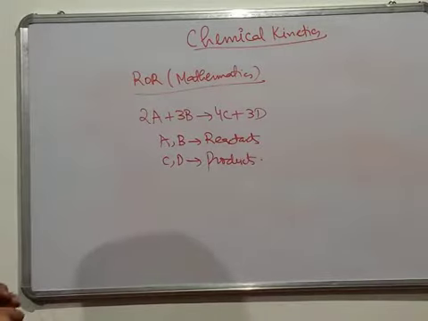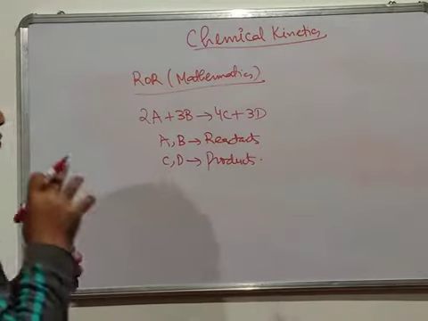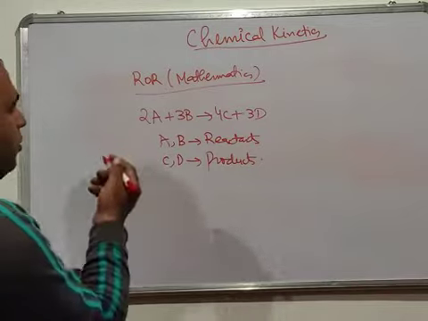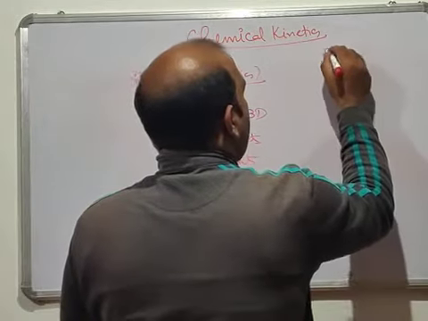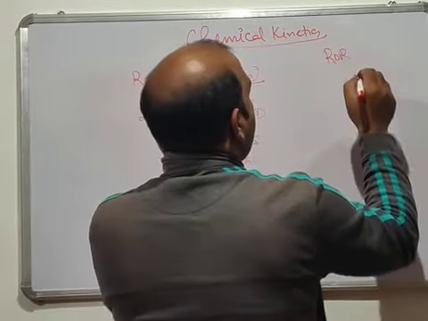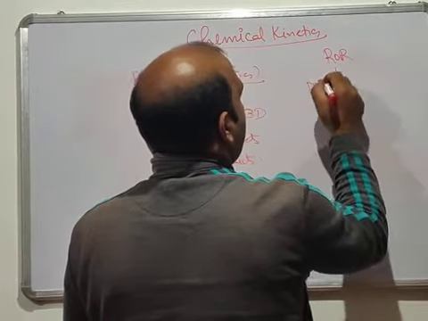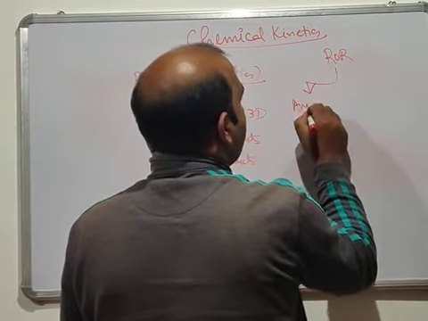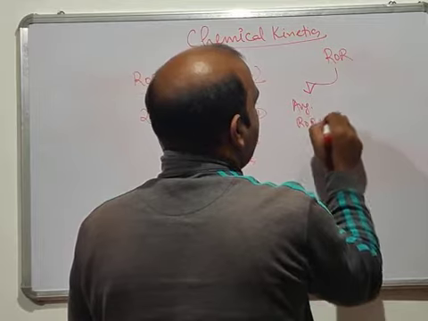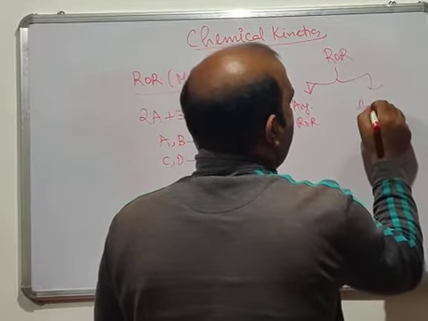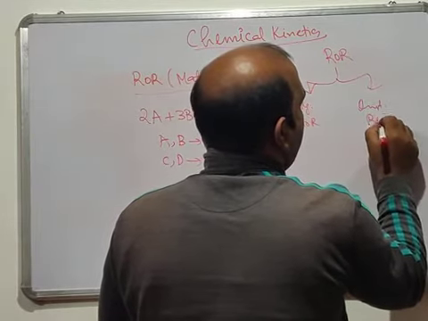So now what we will do is try to write the rate equation. This ROR is basically of two types. One is the average rate of reaction, and the second one is the instantaneous rate of reaction.